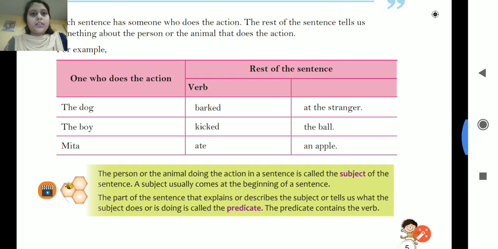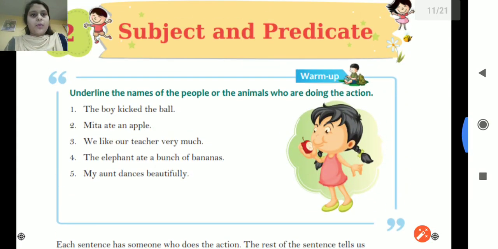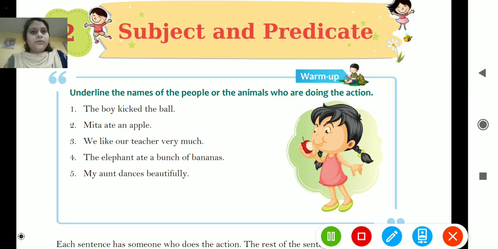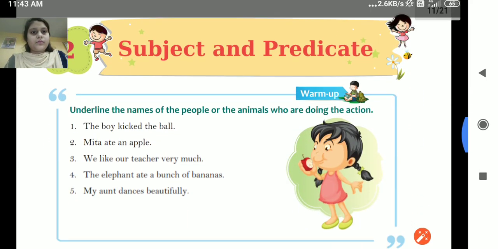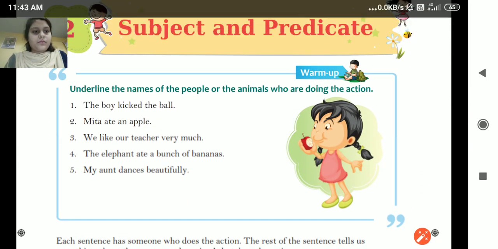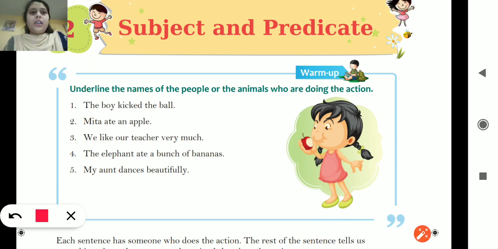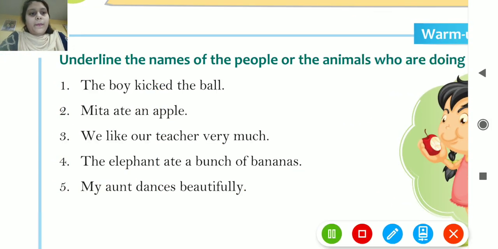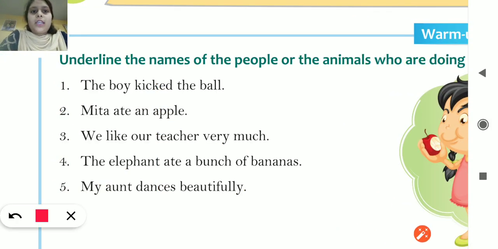Now let us come to warm up. Warm up. Underline the names of the people or the animals who are doing the action. In this warm up, what we have to do? We have to underline the names of the people या animals, people या animals जो action कर रहे हैं. First one, the boy kicked the ball.